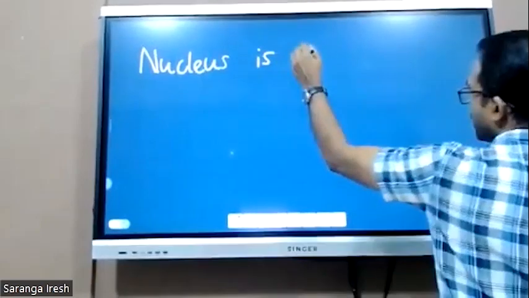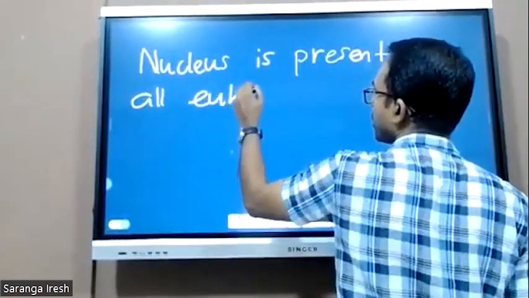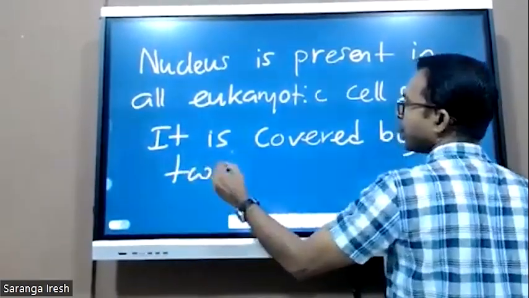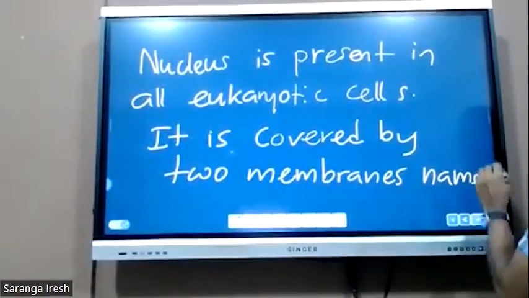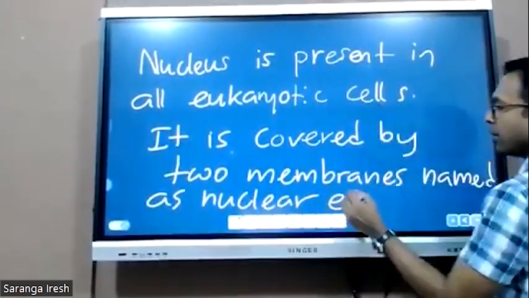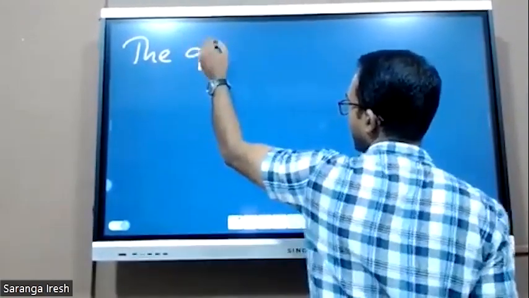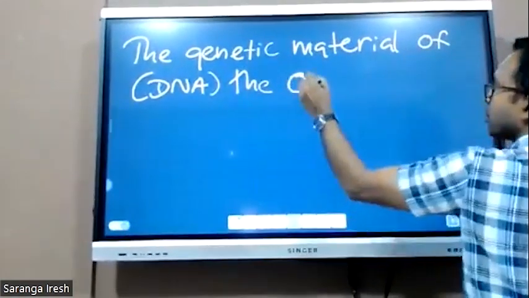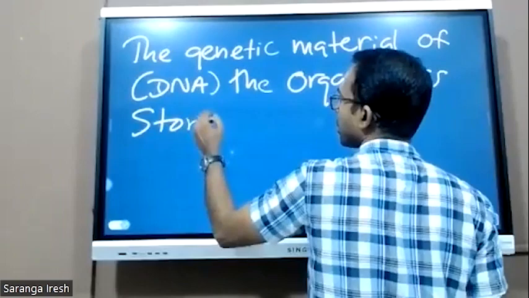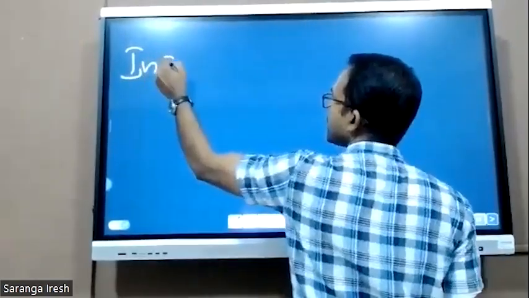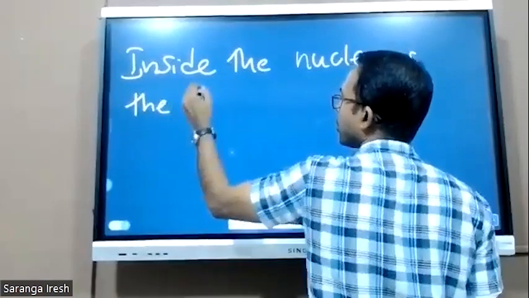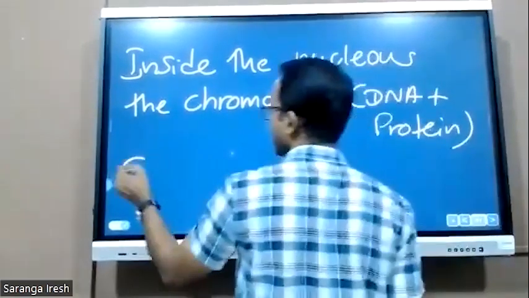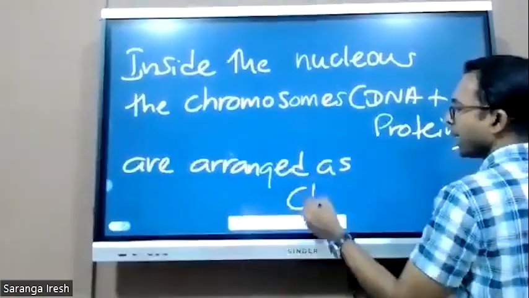Nucleus is present in all eukaryotic cells. It is covered by two membranes named the nuclear envelope. The genetic material (DNA) of the organism is stored in this organelle. Inside the nucleus, the chromosomes (DNA plus protein) are arranged as chromatin.